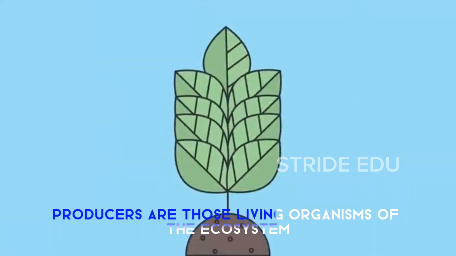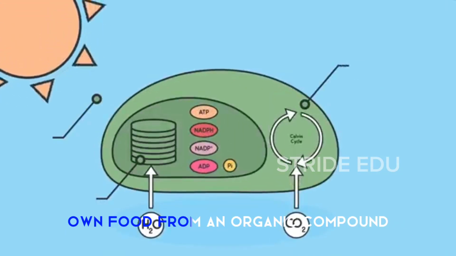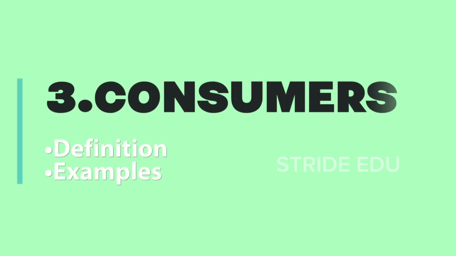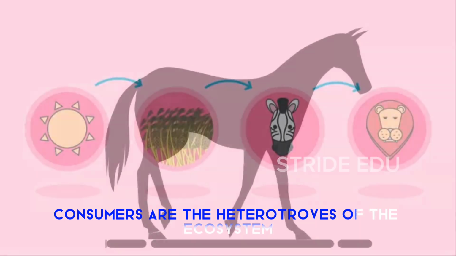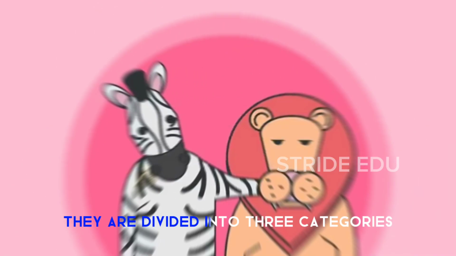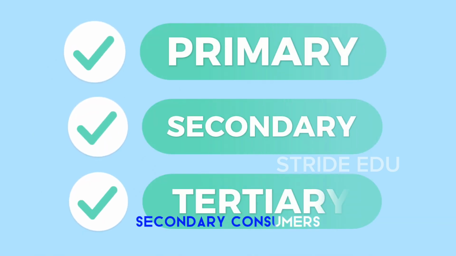Producers are those living organisms of the ecosystem which are capable of synthesizing their own food from inorganic compounds. For example, grasses, trees, aquatic green plants, etc. Consumers are the heterotrophs of the ecosystem which feed on other living organisms. They are divided into three categories: primary consumers, secondary consumers, tertiary consumers.